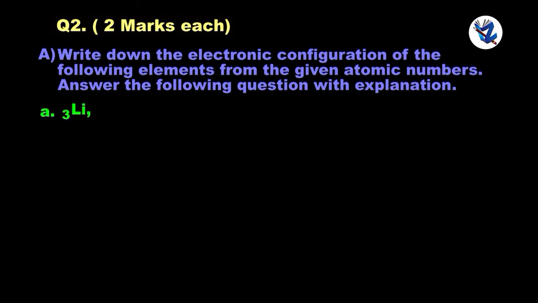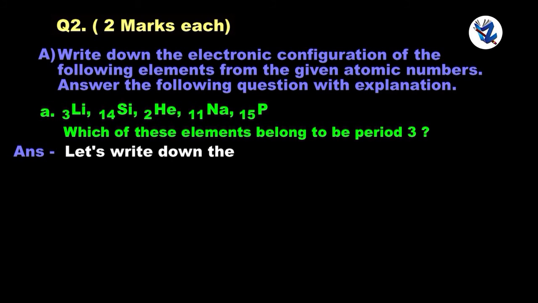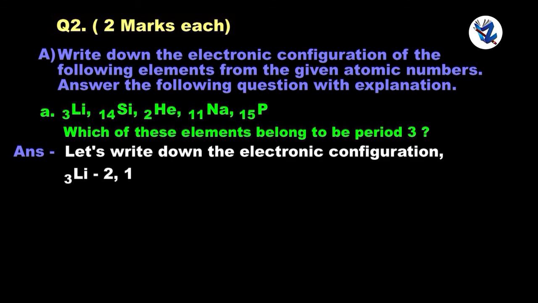Lithium 3, silicon 14, helium 2, sodium 11, phosphorus 15. Which of these elements belong to period 3? Let's write down the electronic configuration. Lithium 2, 1. Silicon 2, 8, 4.